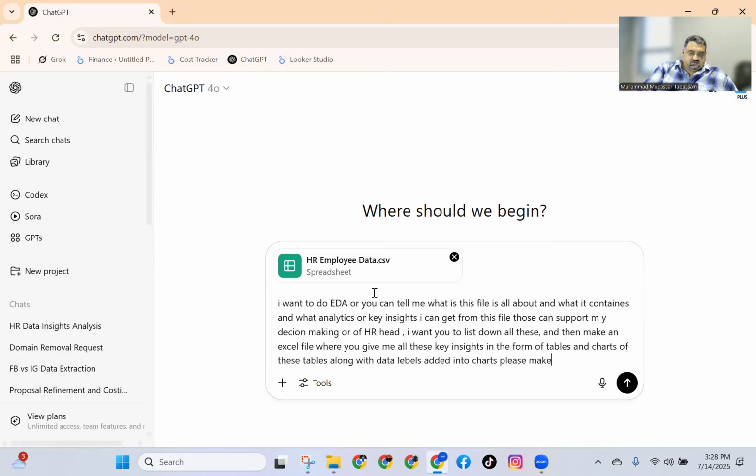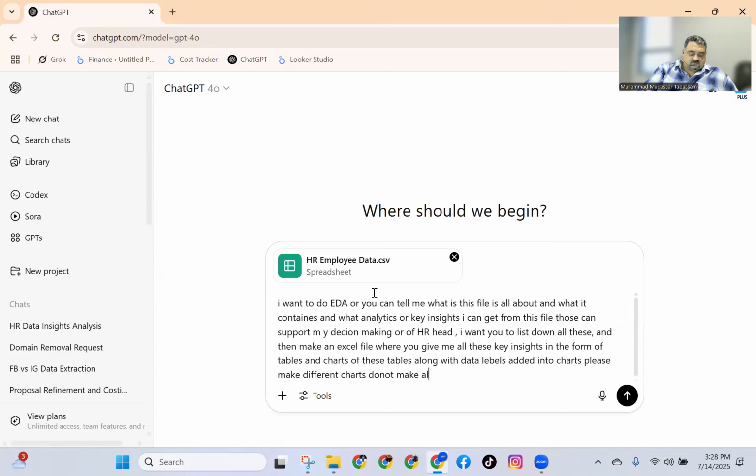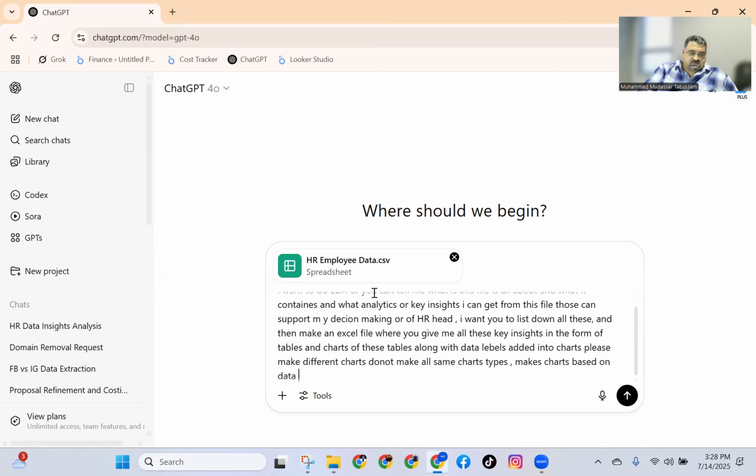Please make different charts. Do not make all the same chart types. Make charts based on data tables you design as key insights. This is a prompt of what I want from this data. So let me play with this.